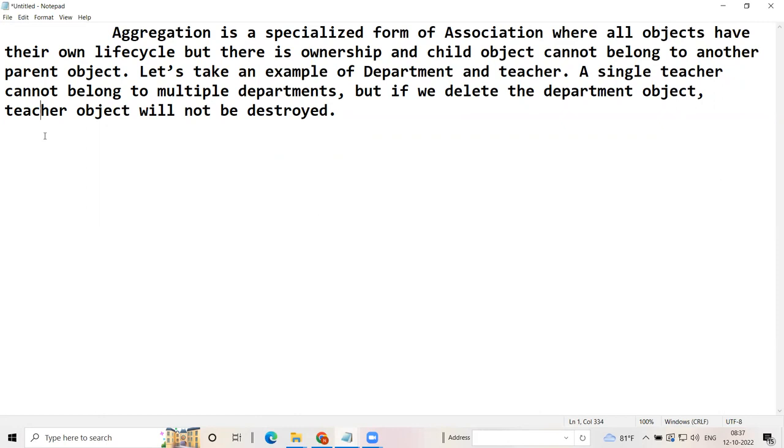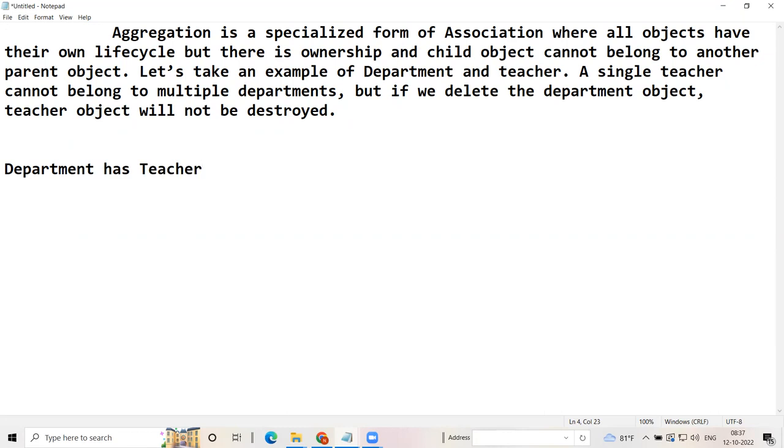Let's take an example of department and teacher. A single teacher cannot belong to multiple departments. But if we delete the department object, the teacher object will not be destroyed. Now, in this case, department and teacher, first of all you must understand that department has teacher. That is the kind of relationship we have.